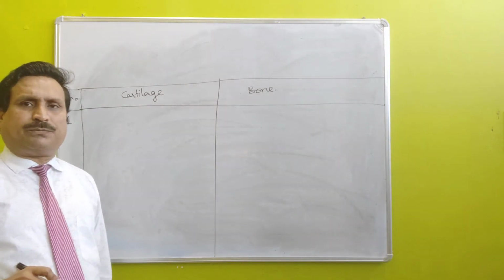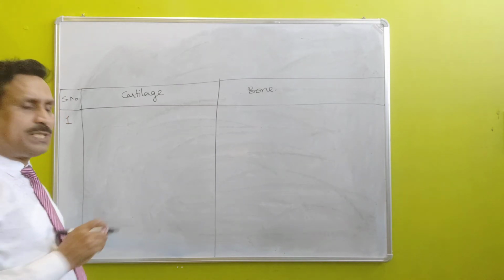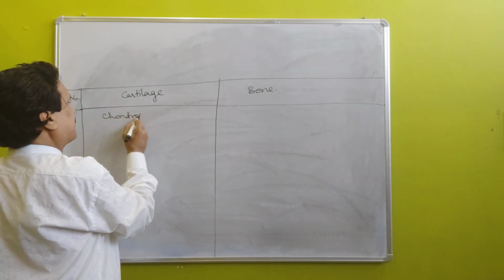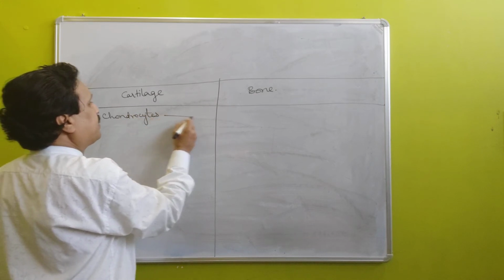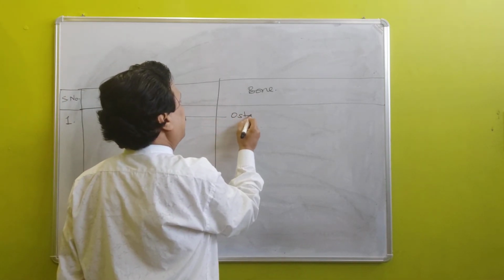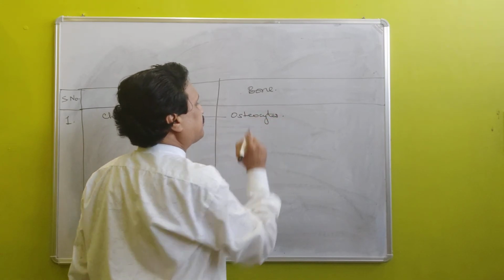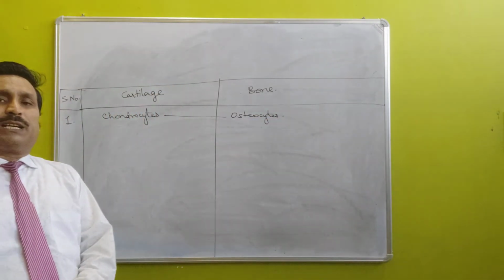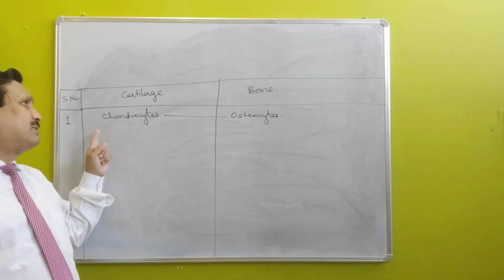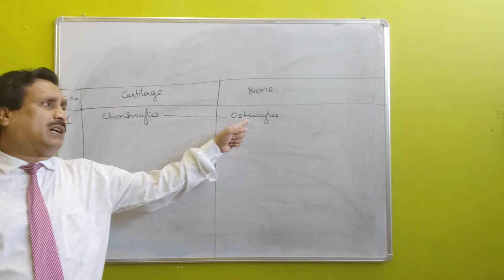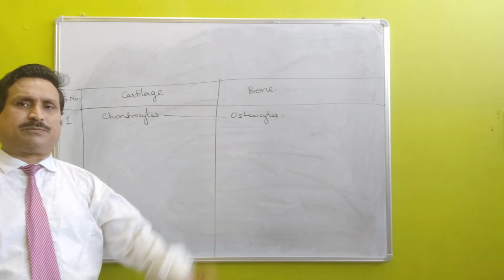Cartilage is formed of chondrocytes, whereas bone is formed of osteocytes. Cartilage forming cells are known as chondrocytes and bone forming cells are called osteocytes.